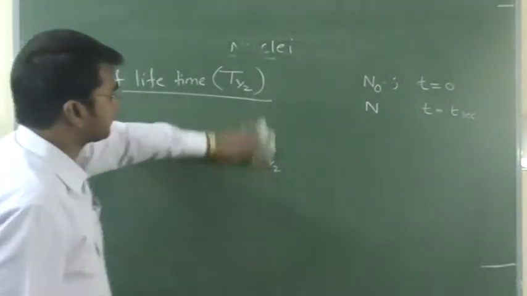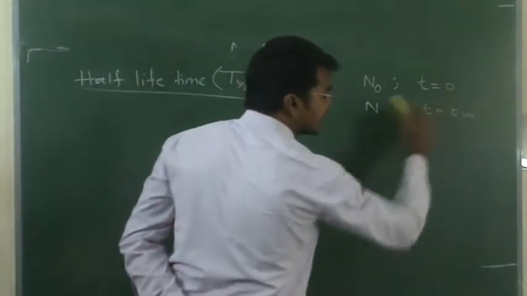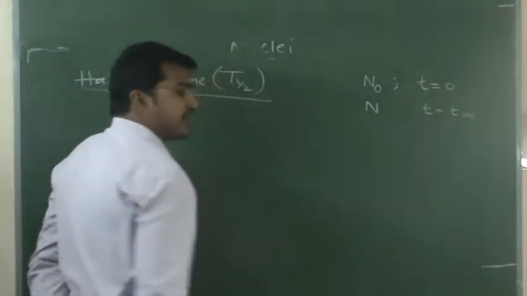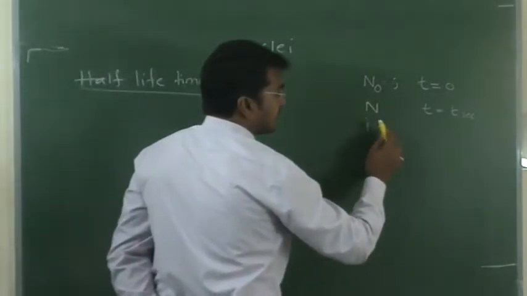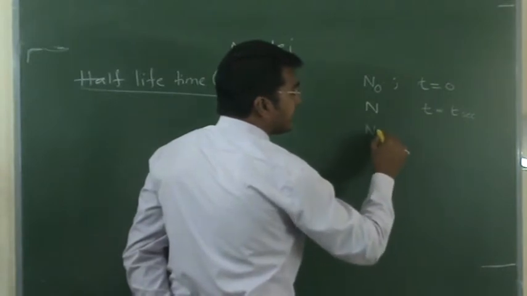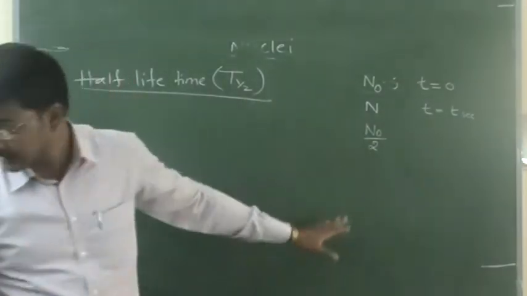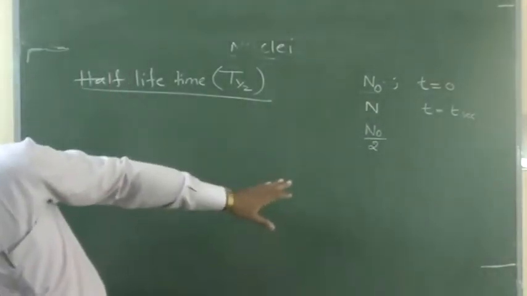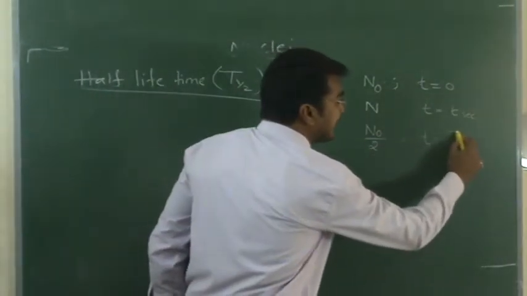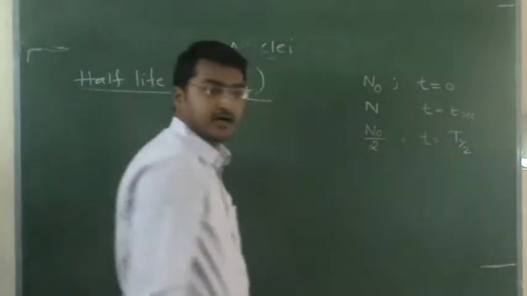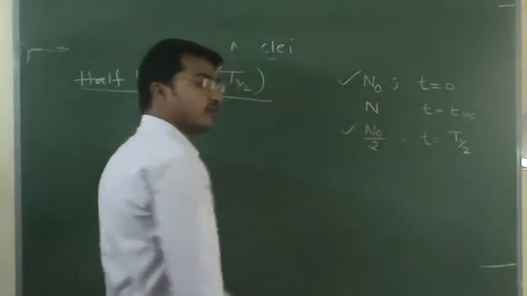Now, see here. N0 is the number of nuclei at t equals 0 seconds. N is the number of nuclei after t seconds. N0 by 2, that is, the number of nuclei present in the substance is half of the initial value, after what amount of time? T half. After T half amount of time. So these two we are going to discuss here.